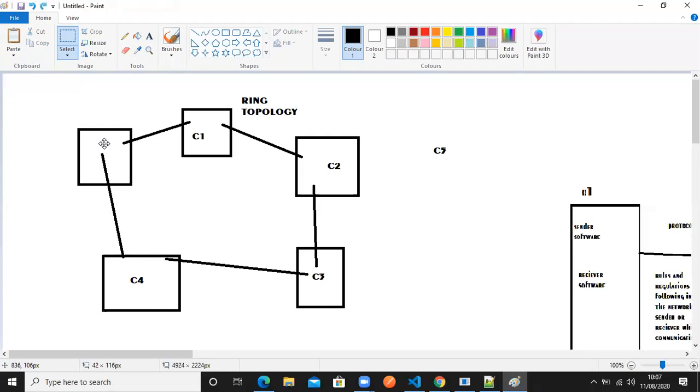In this case, what you should understand: computer 1 can send or receive data to computer 5 and computer 2 only. Computer 1 cannot send or receive any information from computer 4 and computer 3. That's what you should understand here.